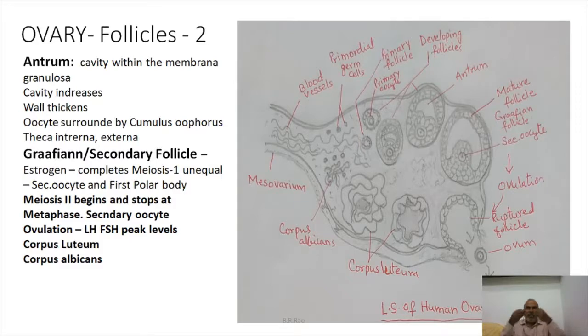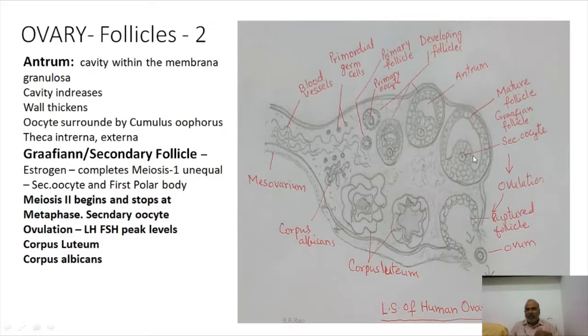Now, by the liberation of estrogen within the follicle, the primary oocyte completes its first meiosis to form secondary oocyte and first polar body.